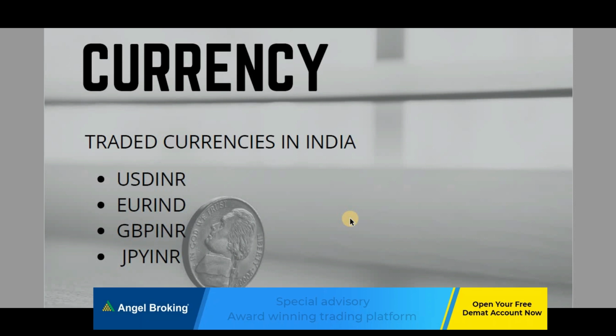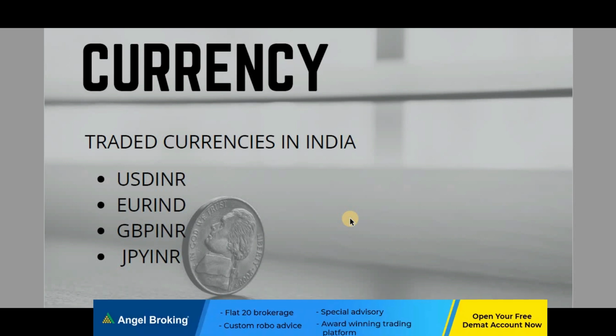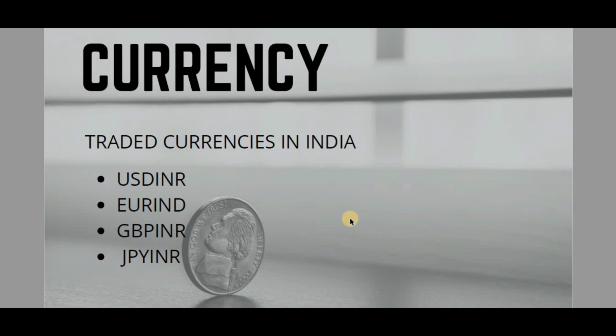This is currency. Currency means the traded currencies in India. Forex is not traded through Indian stock brokers, because only USD INR, Euro INR, GBP INR, that is Great Britain pound, and Japanese yen INR are traded on the stock broker platform in India. None other than these. If you are thinking of Euro USD or Great Britain pound USD, you won't be able to find that on Indian brokers, because that is not allowed, that is illegal in India.